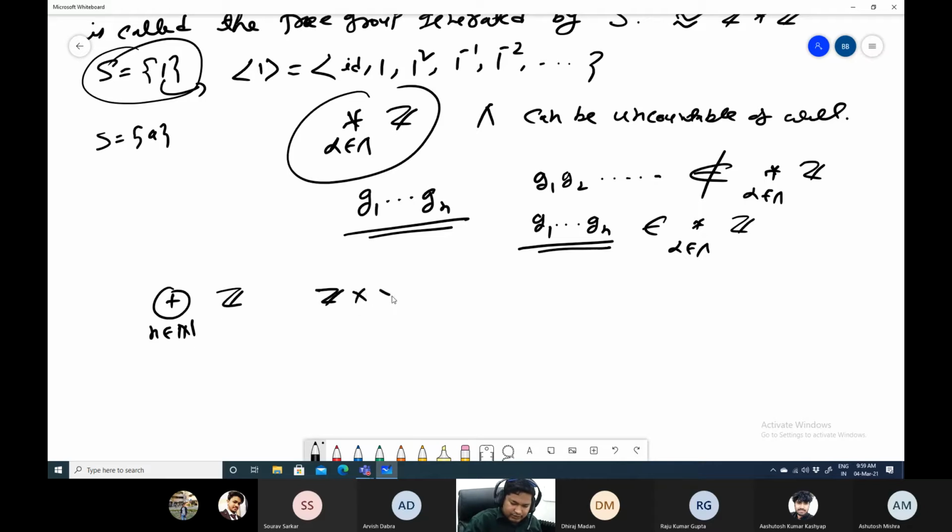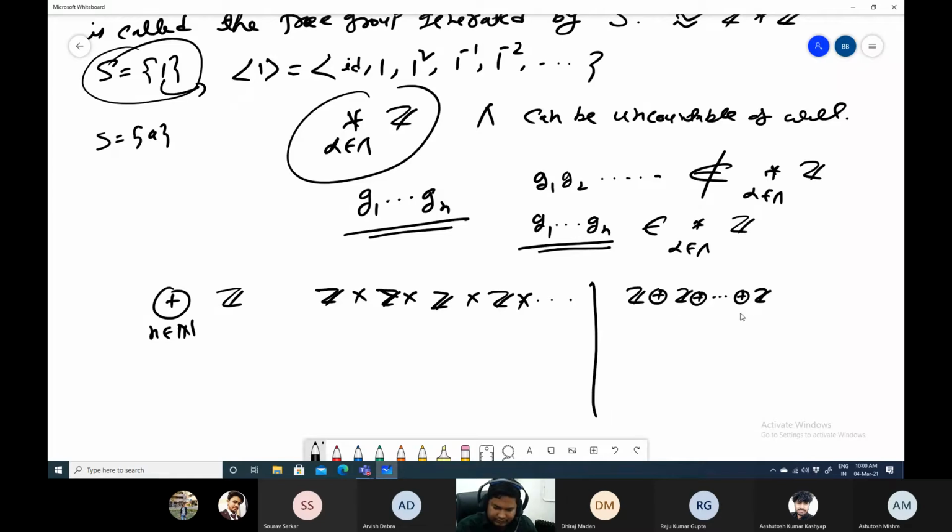And suppose you have this, which you know as the product, right? Now, can you tell me what is the difference between these two? And another one is Z direct sum Z, finite Z, and Z cross Z.